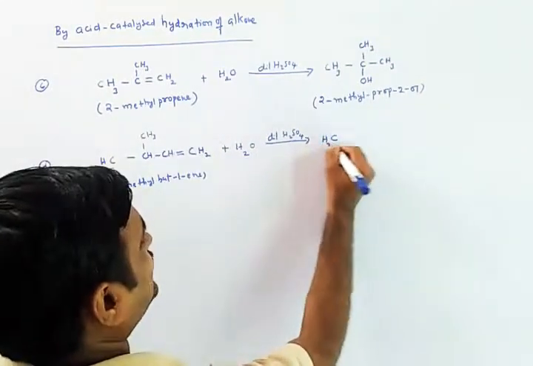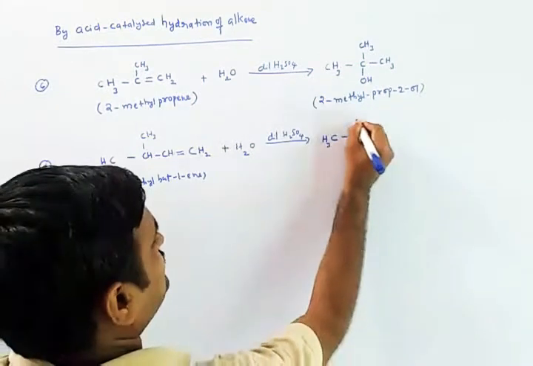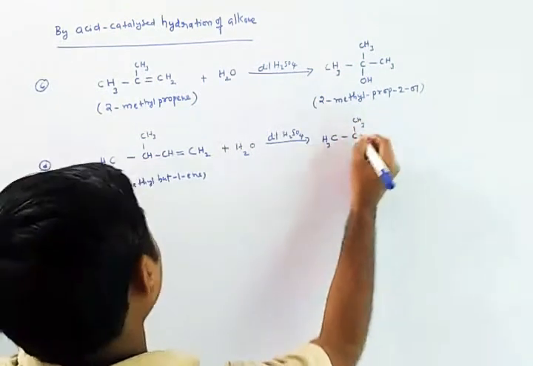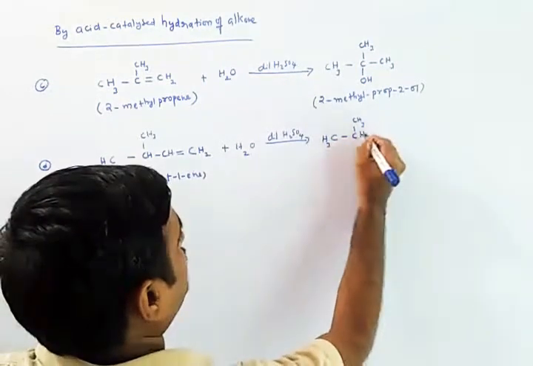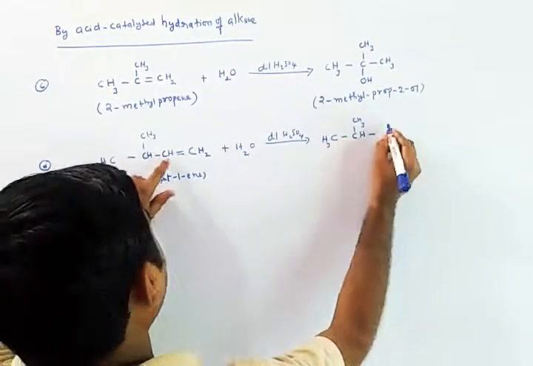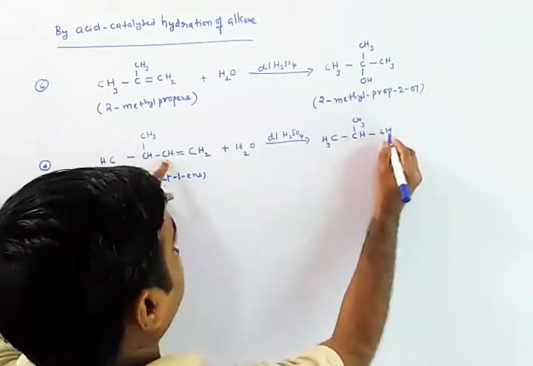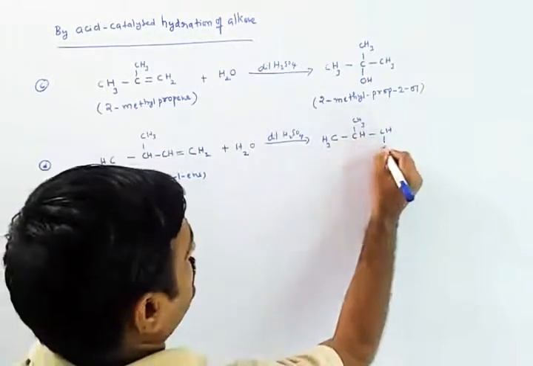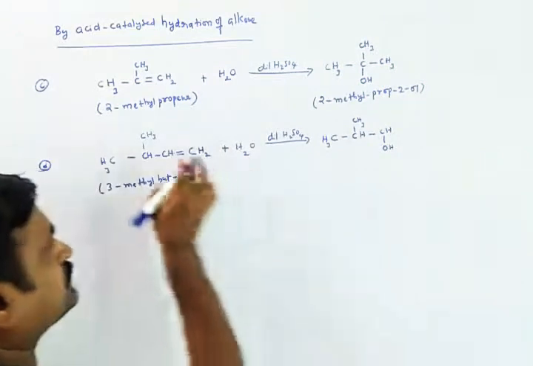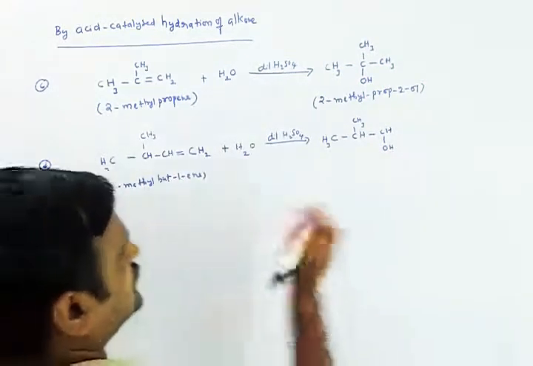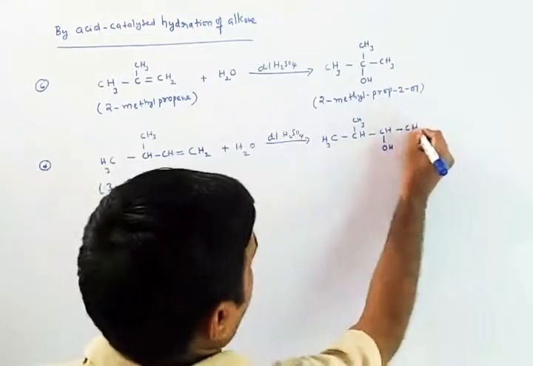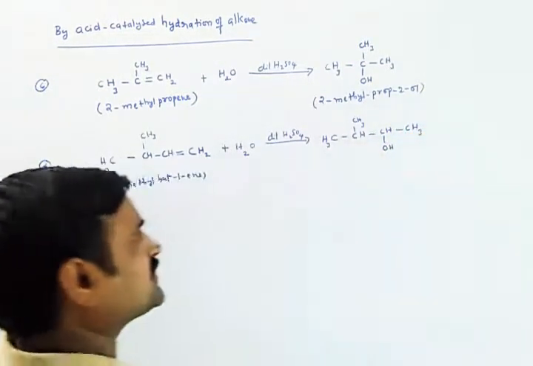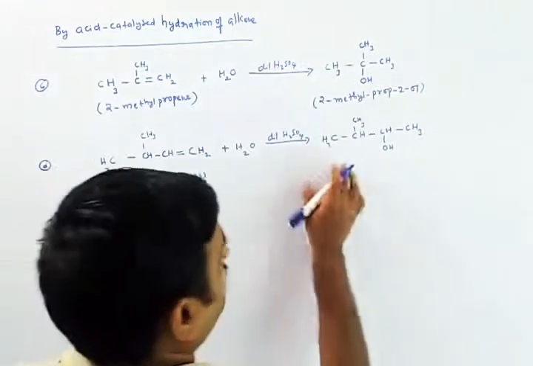This is CH3. This is what we got, CH3. This is CH, I can write it as CH. In this carbon, I would like to write the Markovnikov product, that is OH single bond CH3. I got this as the product.